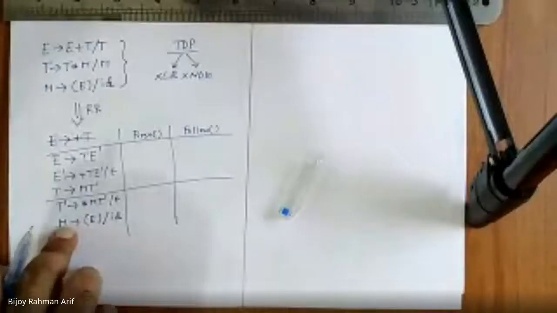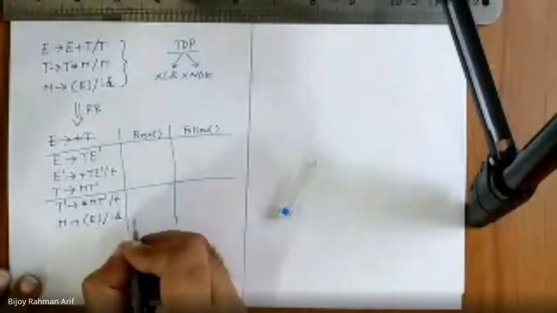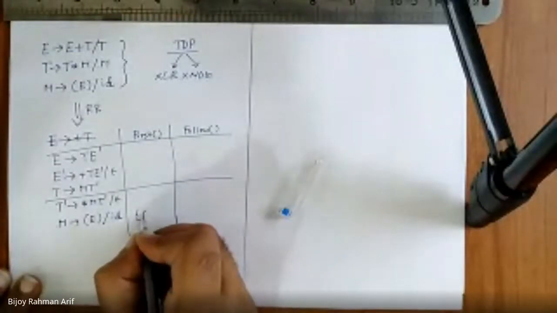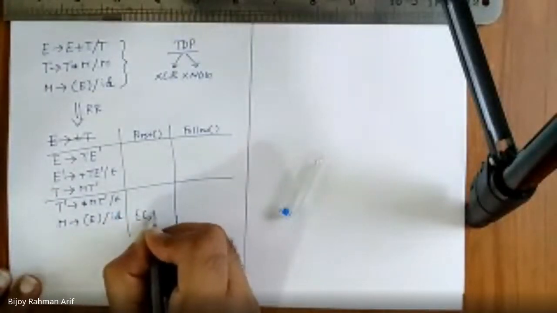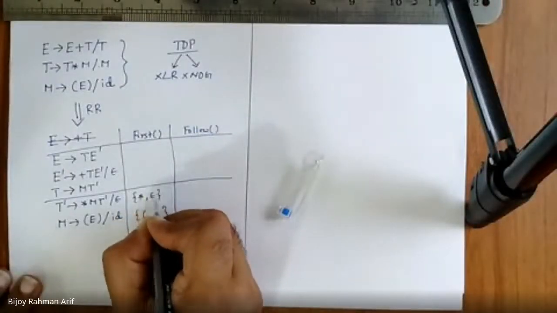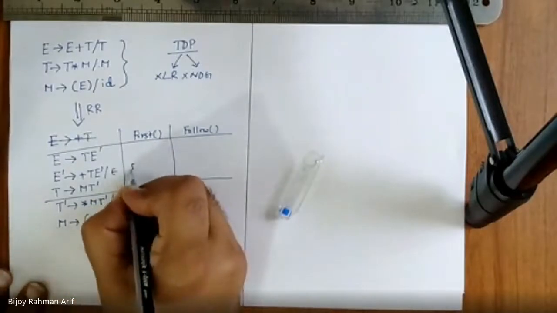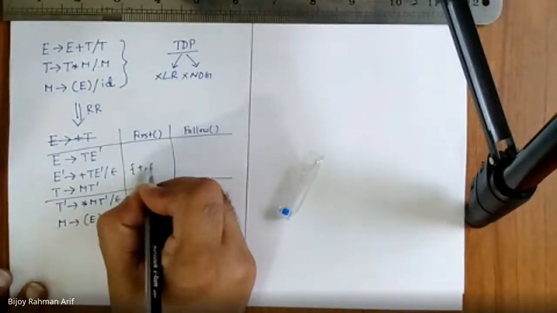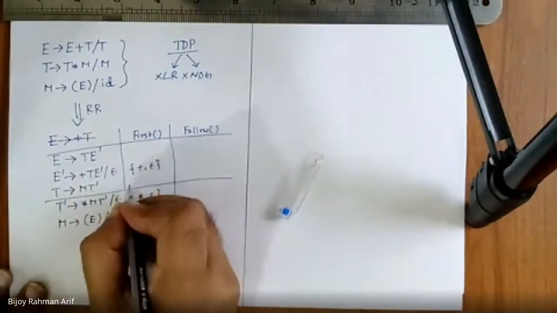Sir, M. Last step will be easier, right? Yes, sir. So what would be the first of this? Open parenthesis and ID. This one is nothing but star or epsilon. Plus and epsilon.